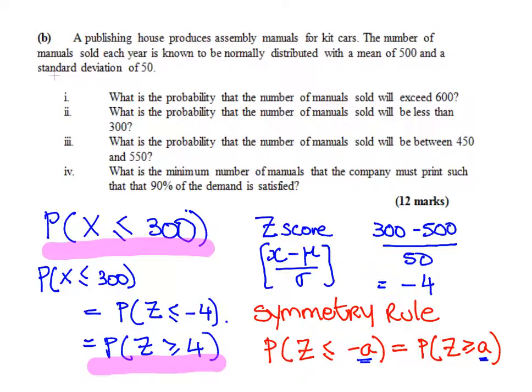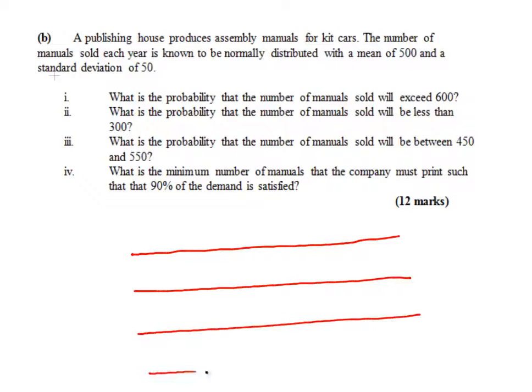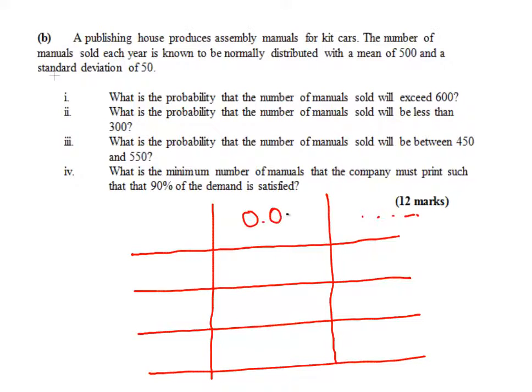I'm just going to go to the next slide. Again, we're going to look at the statistical tables, and we're going to look down the bottom. You might notice that the numbers here are really, really small once you get down to the bottom. So this is the rest of the tables. This is 0.0, let's say 3.9, 4. It's actually right down the bottom. I don't think there's any more there. So the answer we would get here is in this cell.